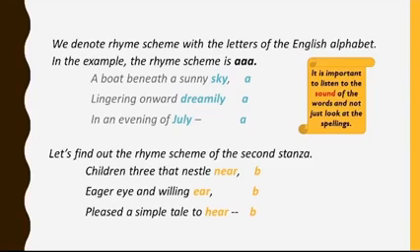So, we will pick another alphabet and we'll assign it B. The last word of the second verse is ear, which does sound like near. So, we'll assign the letter B to ear and to hear as well. So, the rhyme scheme of the second stanza becomes B, B, B.